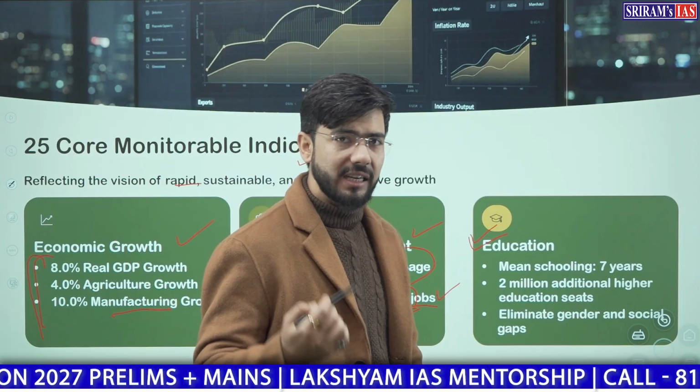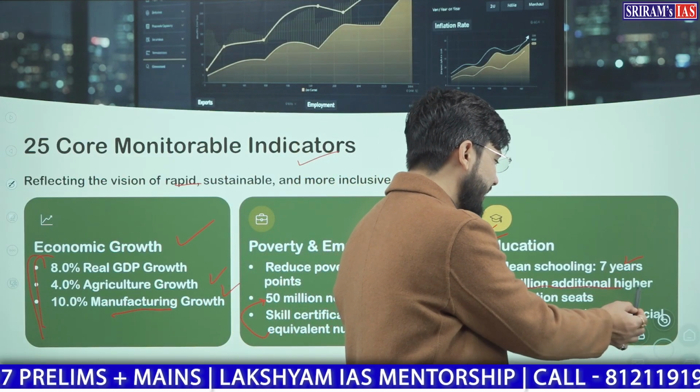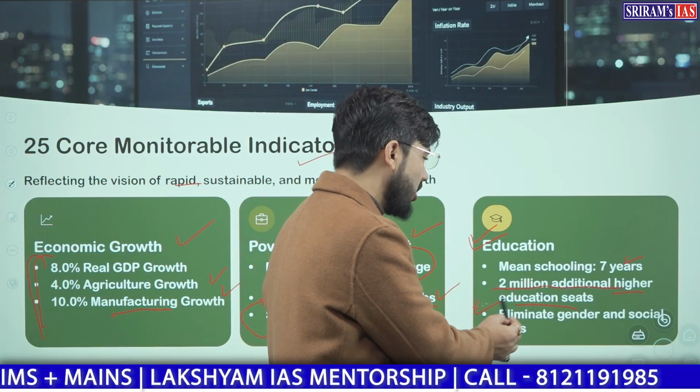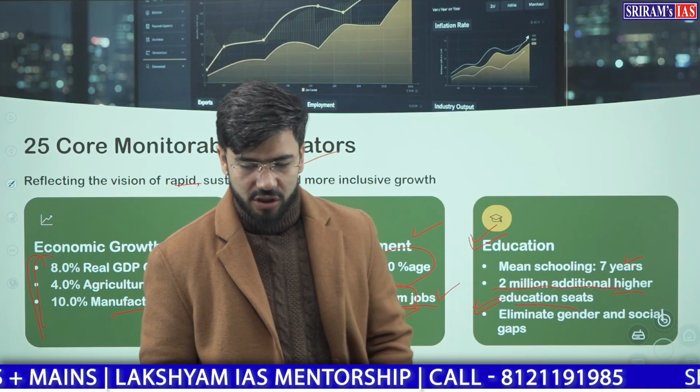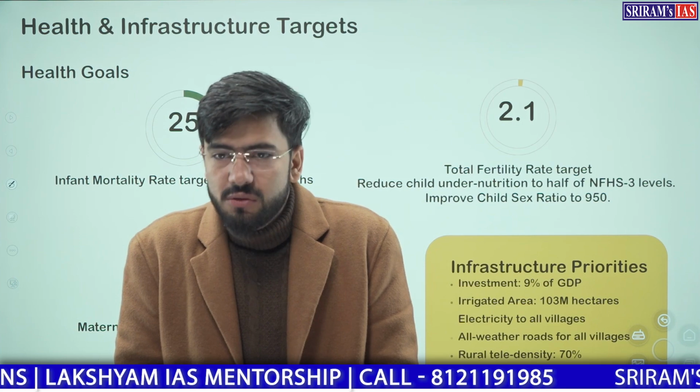Education, we set a target that our mean years of schooling should be 7 years. 2 million additional higher education seats should be created. Elimination of gender and social gaps in education should be at least pursued. Now these were some of the targets which were set.